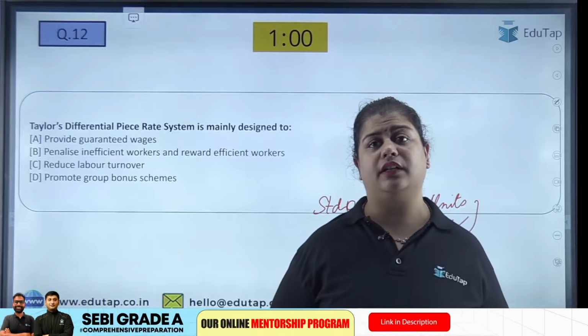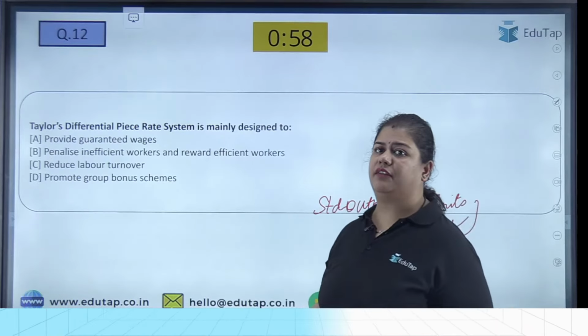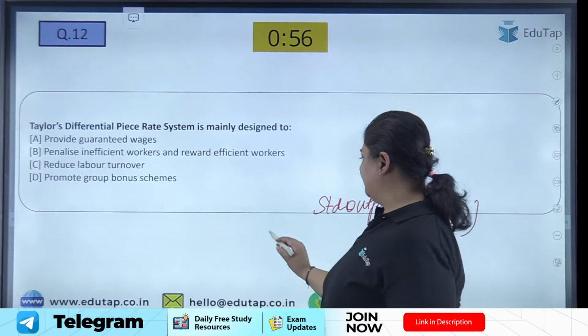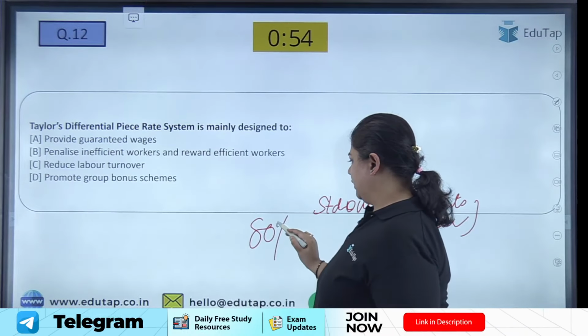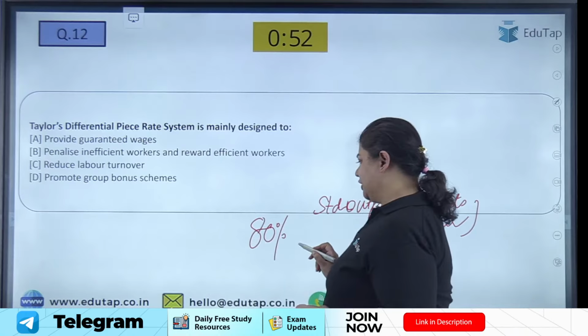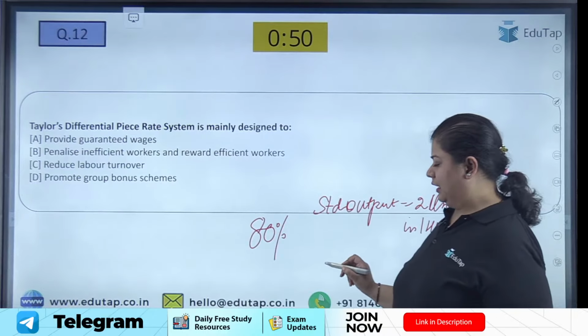His wages will be deducted. Whatever wages we have decided, he will get just 80% of it. If he is inefficient, he'll just get 80%.